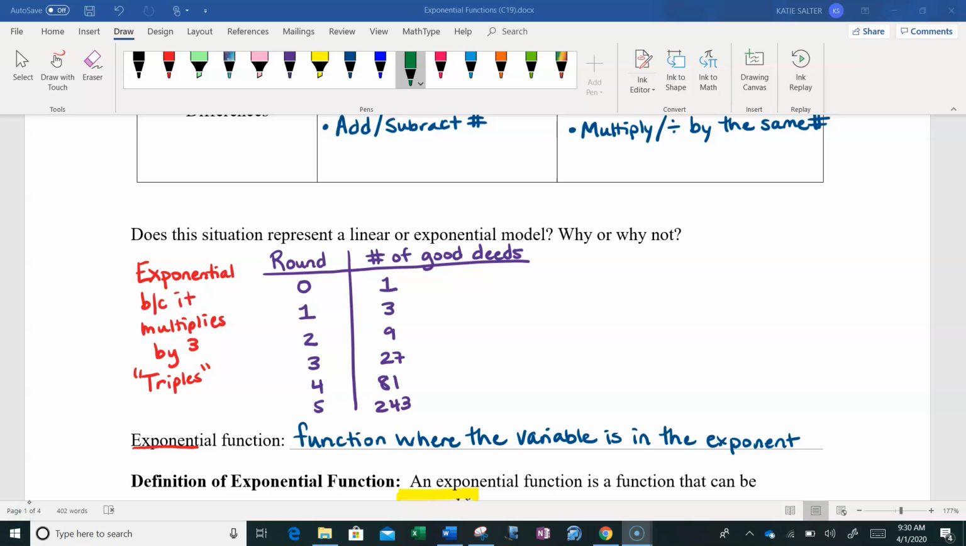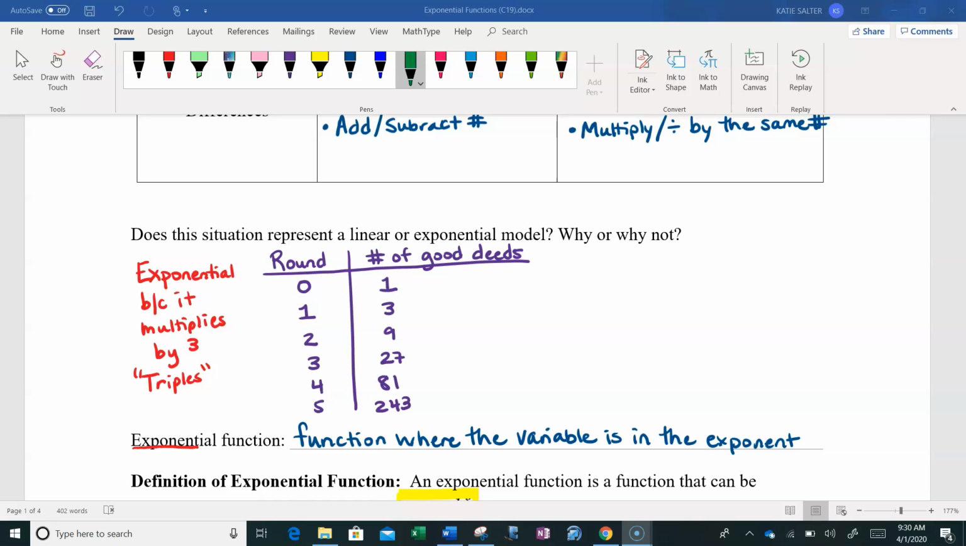Our problem that we started with, what if we wanted to write a function to represent our pay it forward situation? And by the way, guys, that movie, Pay It Forward, is an old movie. It's really good. Kind of sad, but you might be able to find it on Netflix or something if you'd like to watch it.